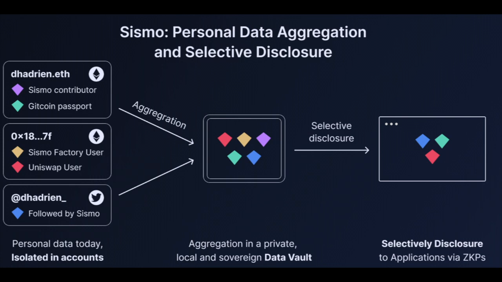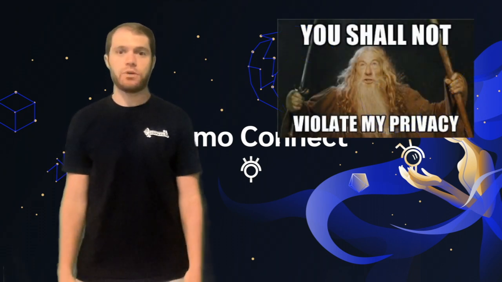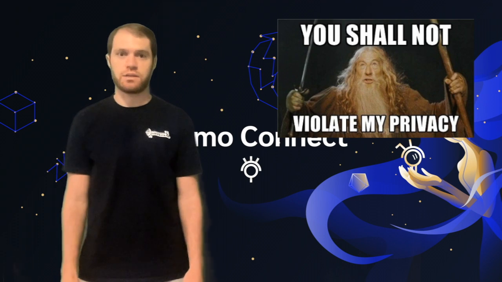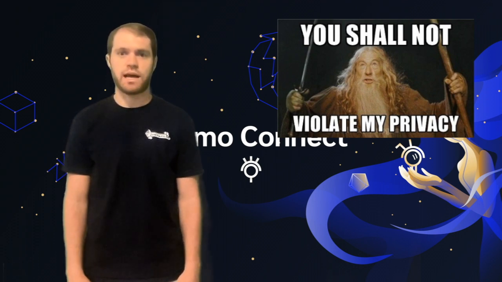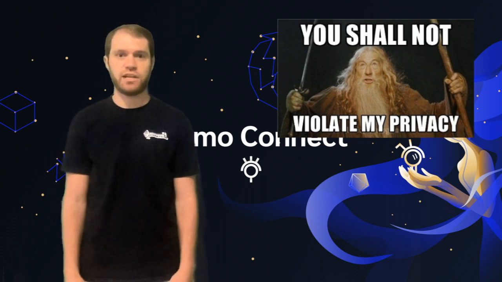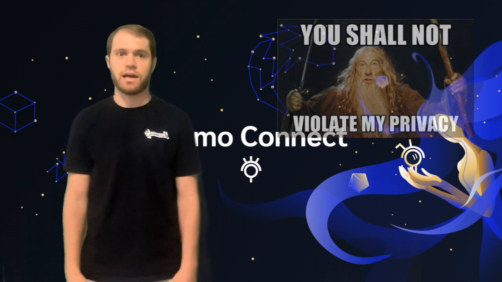For instance, if you want to prove ownership of a Pudgy Penguin NFT and you have 5 Ethereum accounts in your vault, you can generate a proof that you own the penguin regardless of the account that you're actually signed in with at the moment. This introduces a new level of privacy to Ethereum by allowing you to add new accounts to your data vault without any links to the existing accounts already in it. This offers a privacy solution on Ethereum that hasn't been previously seen since something like Tornado Cash. Sismo Connect's potential extends to facilitating cross-chain asset verification, implementing simple Sybil resistance mechanisms, or enabling functionalities like a gated Telegram group chat.